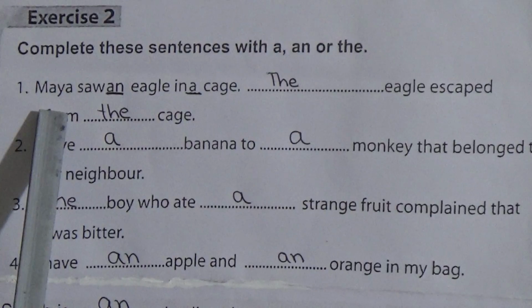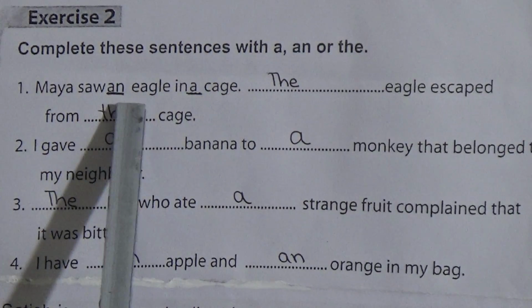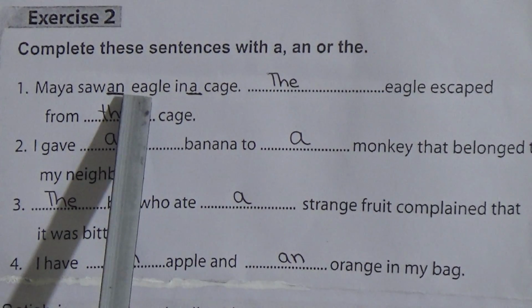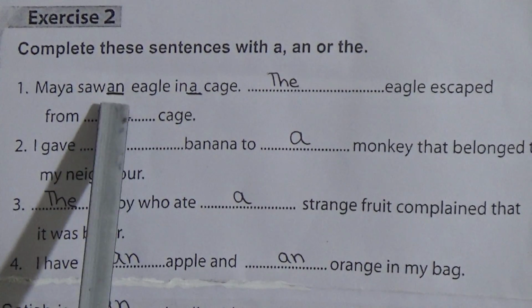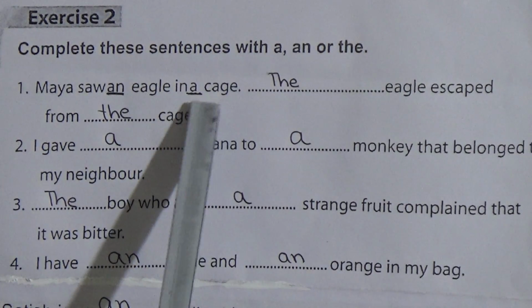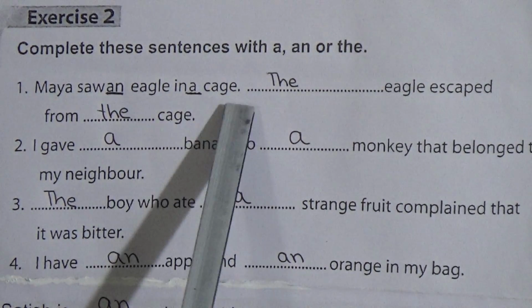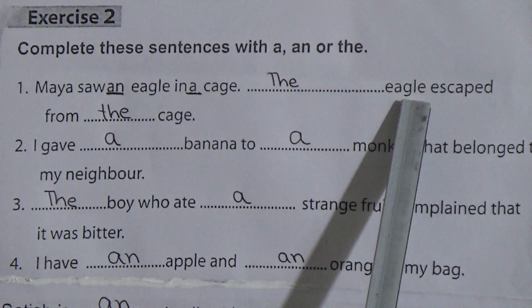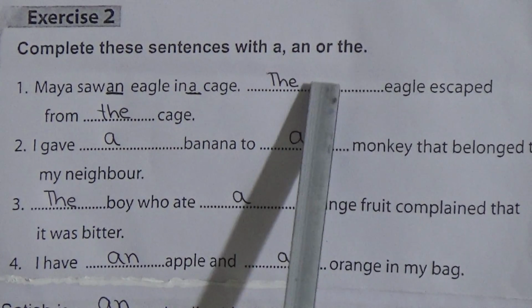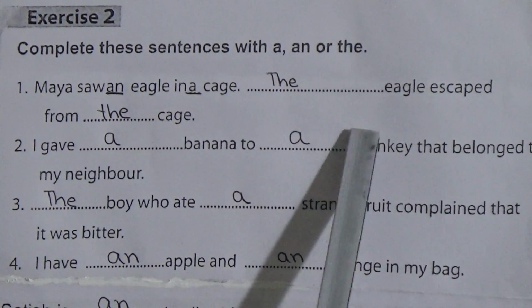Number 1. Maya saw an eagle in a cage. E is a vowel, so before a vowel we used an, and C is a consonant, so before a consonant we used a. The eagle escaped from the cage.